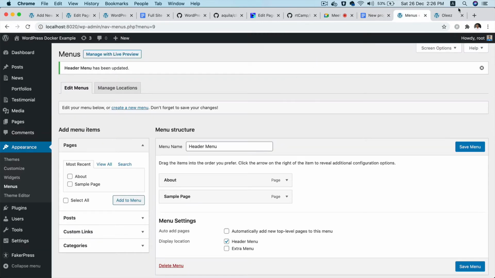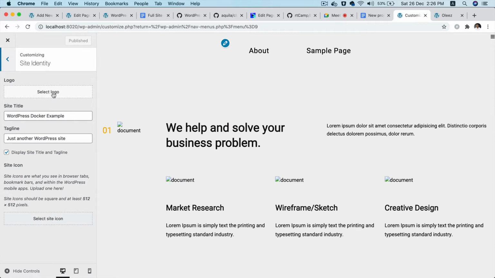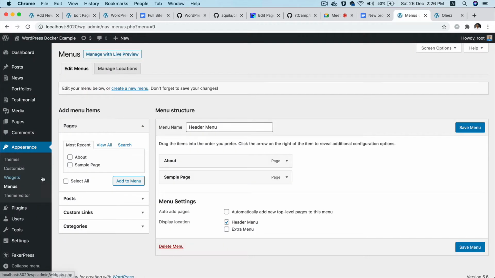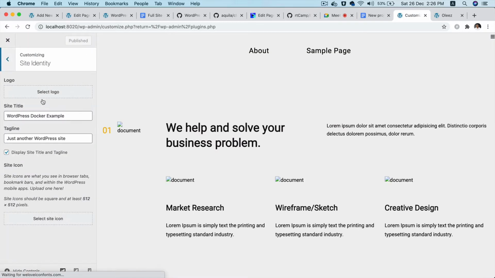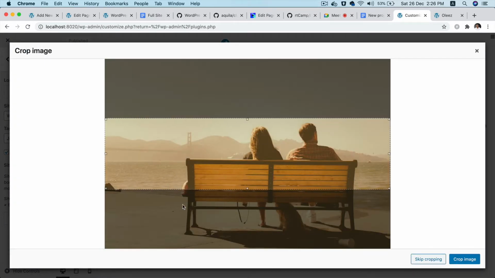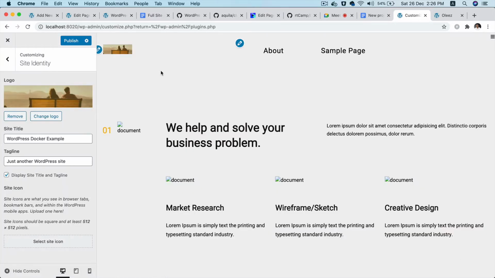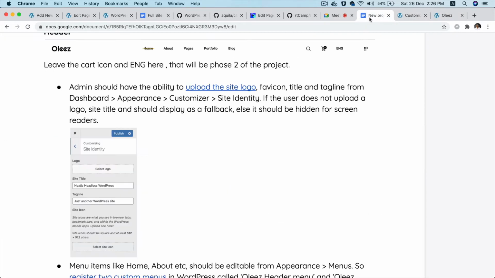To upload the site logo from the customizer from here, currently we do have the option, right? Let me see if we do or not. One second. Plugins, deactivate. Yeah, we already have the option to upload site logo, which is good. I can upload site logo. So I go with this one. Yeah, it's showing. So site logo is already taken care of. I can see it here, which is good. So I'm going to mark this as done.